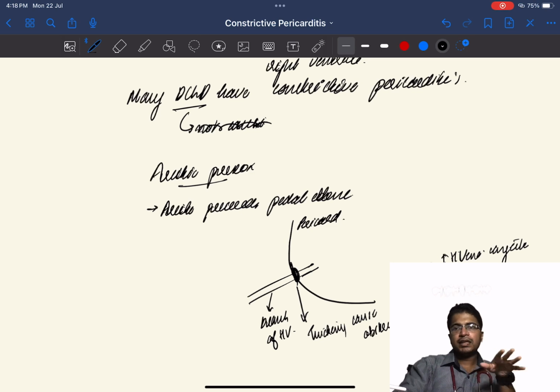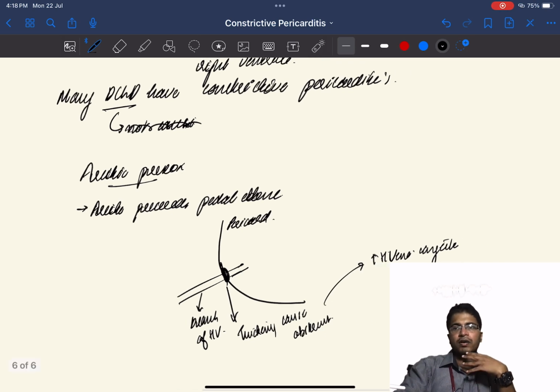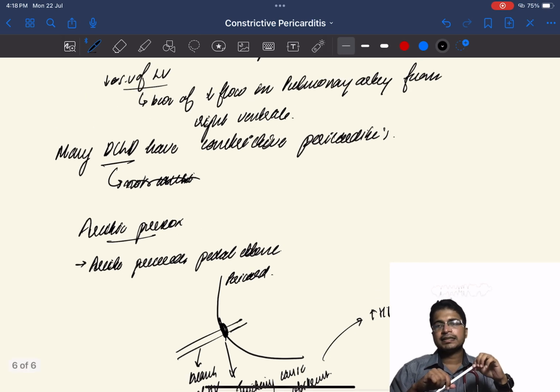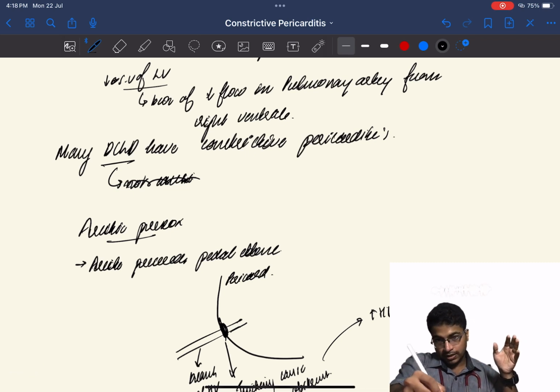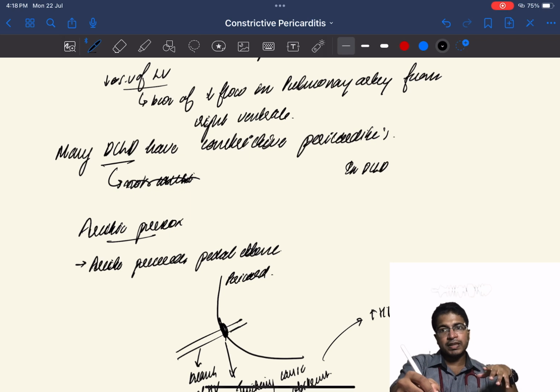So basically, the take home point is: before treating a patient as DCLD, always check the JVP. JVP is mighty important because in DCLD, because of intravascular volume depletion, the patient will have a normal or low JVP.